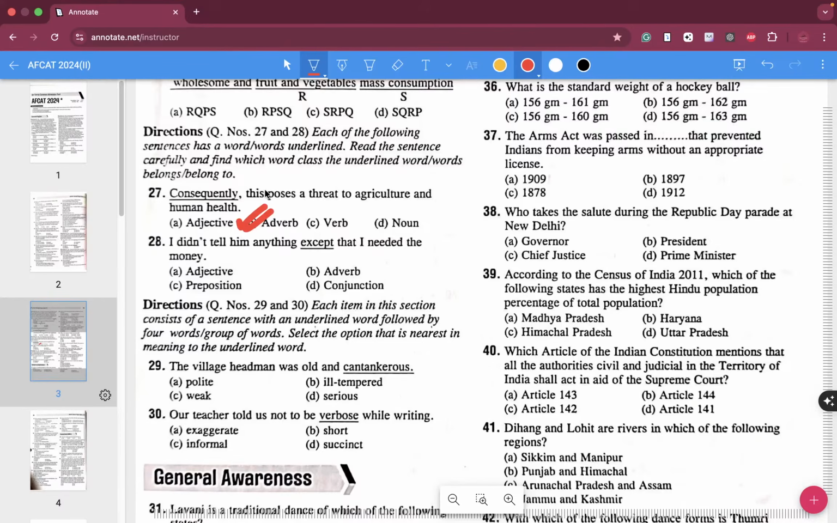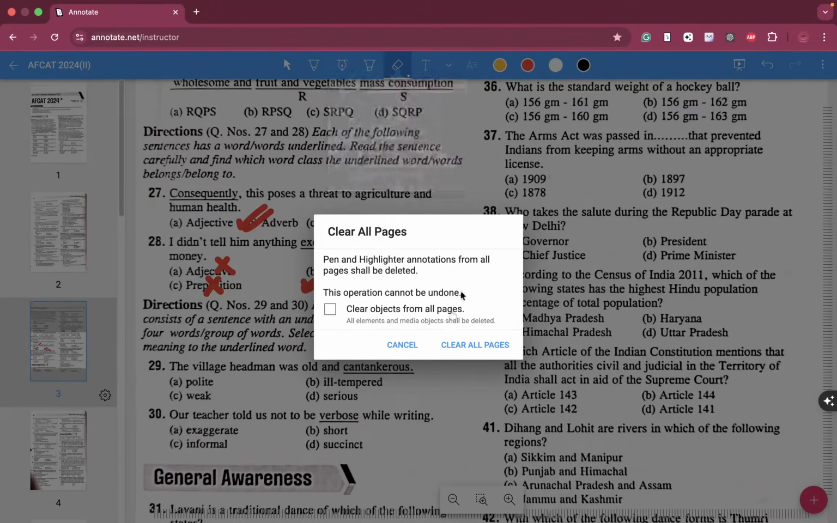Okay. So I did not tell him anything except that I needed money. What do you guys think about this? Over here, except means what? Absolutely not preposition. It is not your adverb. It is also not your adjective. It is your conjunction. I did not tell him anything except that I needed money. So 28 D over here is your correct answer, folks.